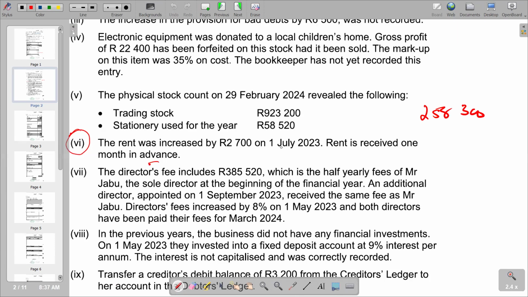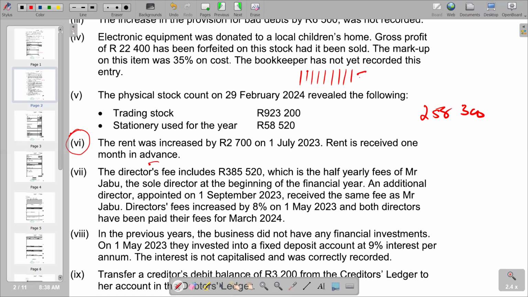So we're going to count from July to March 2024 because the rent is stretching to March 2024. So we are saying the whole of July, August, September, October, November, December, January, February, March. So we have 1, 2, 3, 4, 5, 6, 7, 8, 9.